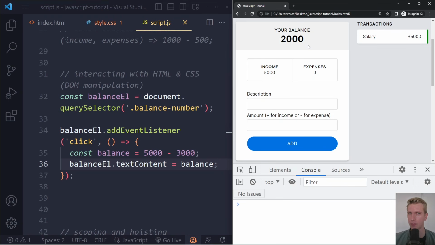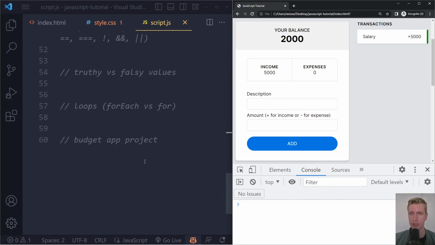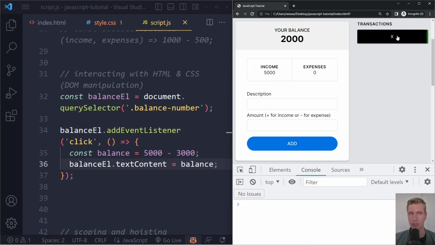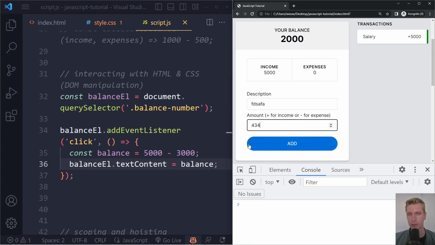Right, so this is a very simple example of interacting with the HTML, and we'll see much more of this when we start coding this complete project step by step. For example, when we click on this transaction here, we want to remove this transaction. So that's a click event, right? So when there is a click on this element here, we want to run some statements. When we type something here and click on the add button, this form will get submitted. That's a submit event. So we're going to hook with add event listener into the form's submit event. And when that event occurs, we're going to run a function, meaning the statements in a function.